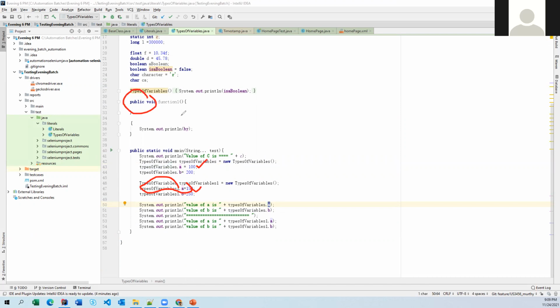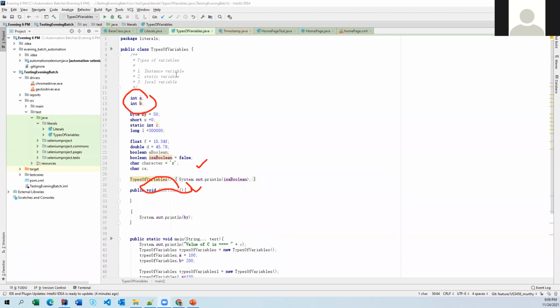So an instance variable need not be initialized at the beginning. If we don't initialize it, by default your JVM is going to initialize some default values. The default values we have seen.